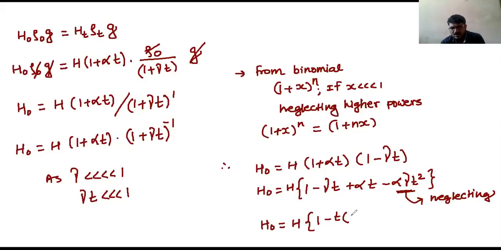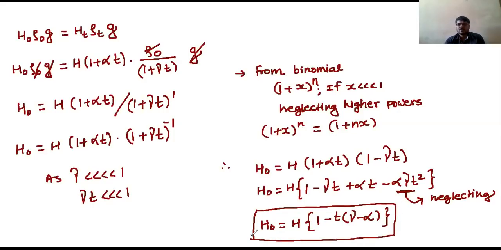Minus t, if I take common, I am getting gamma minus alpha. Check it. What did I get? Minus gamma minus alpha into t. This is your height of barometer at 0 degree Celsius by using this formula. Right?